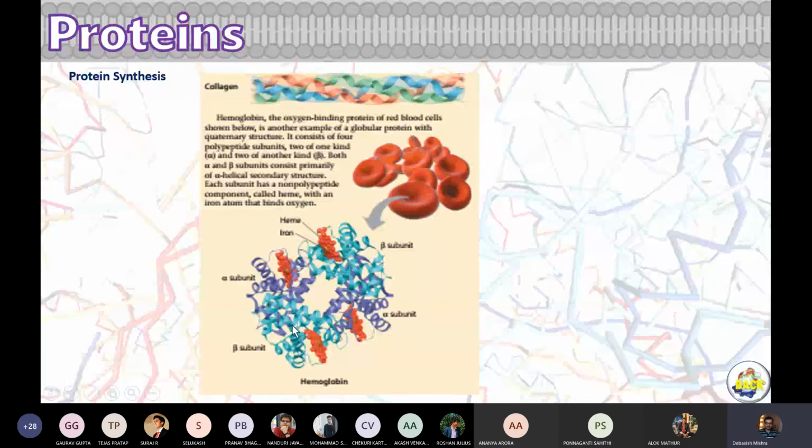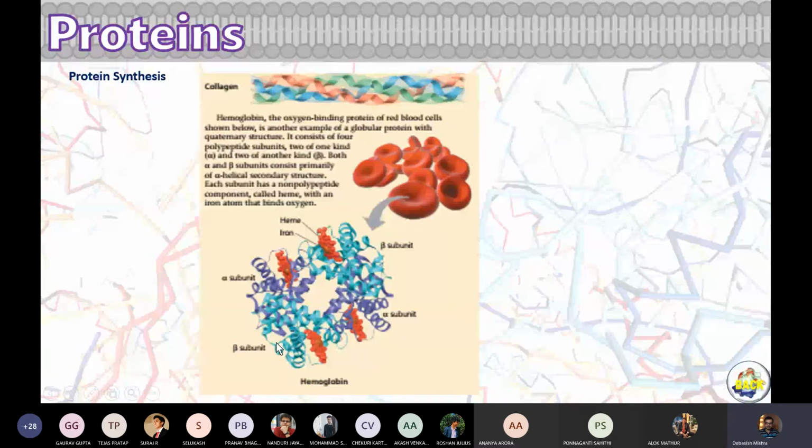So 2 light blue spring coils, or 2 purple spring coils. All these are individual subunits of protein. So 2 alpha subunits, deep purple or deep blue color, and 2 beta subunits. A beta subunit is a single amino acid chain.